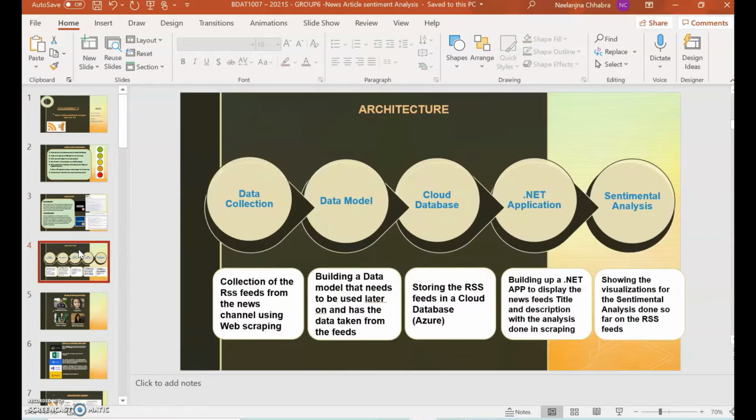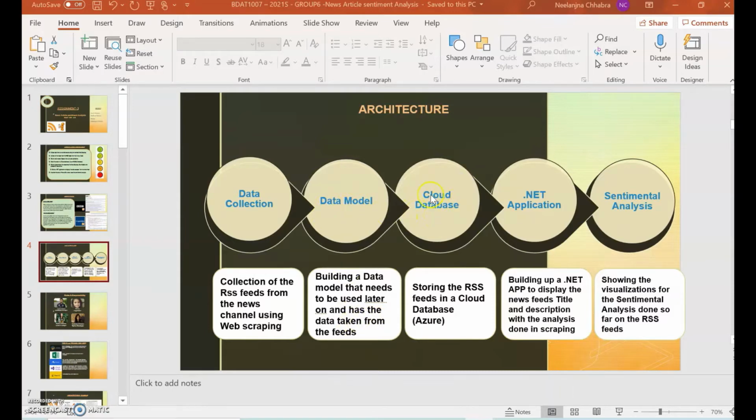So let's discuss about the architecture. We are going to get the data collection. For the collection of RSS feed from the news channel, we are using web scraping. Building a data model that needs to be used later on and has the data taken from the feeds, we are going to create a data model.